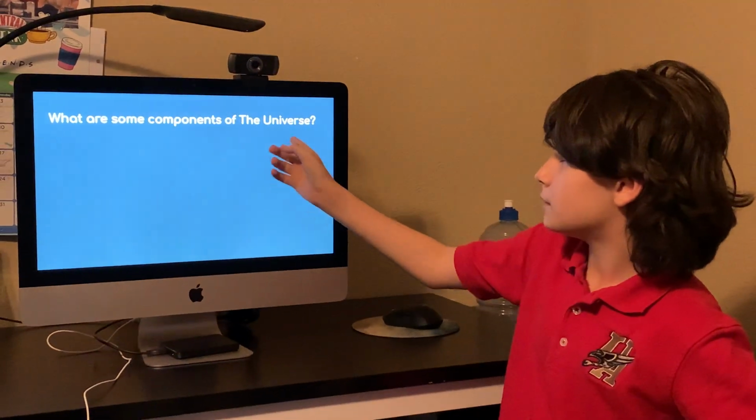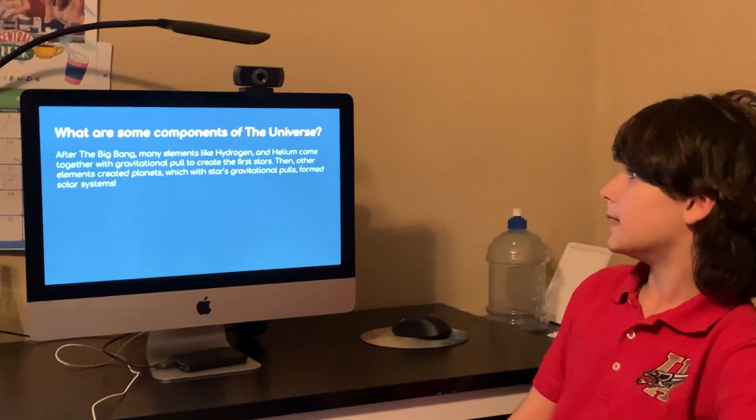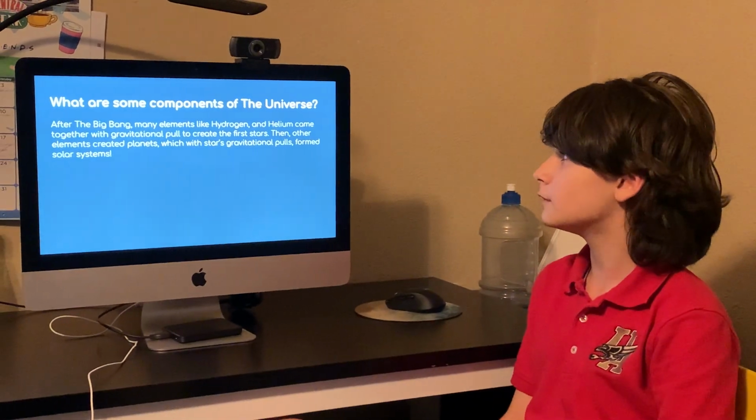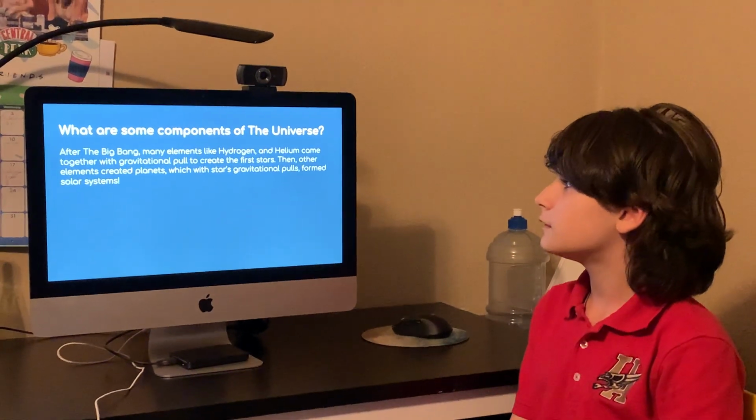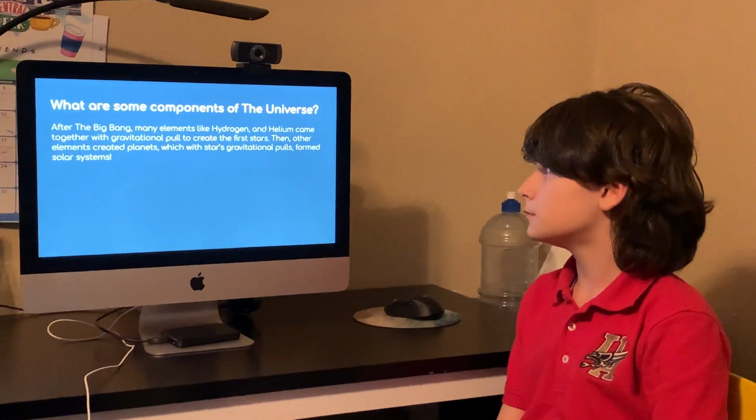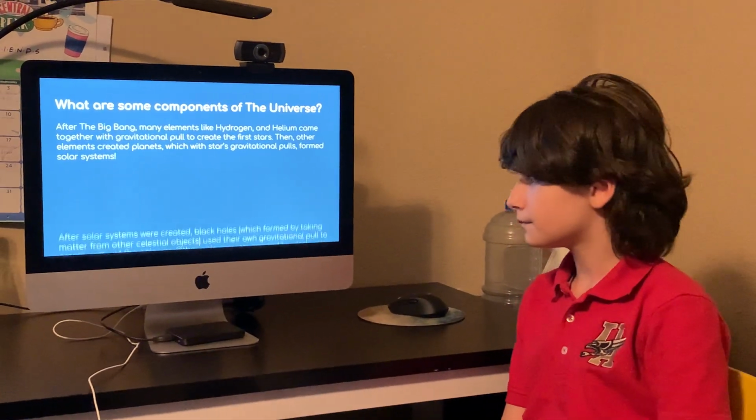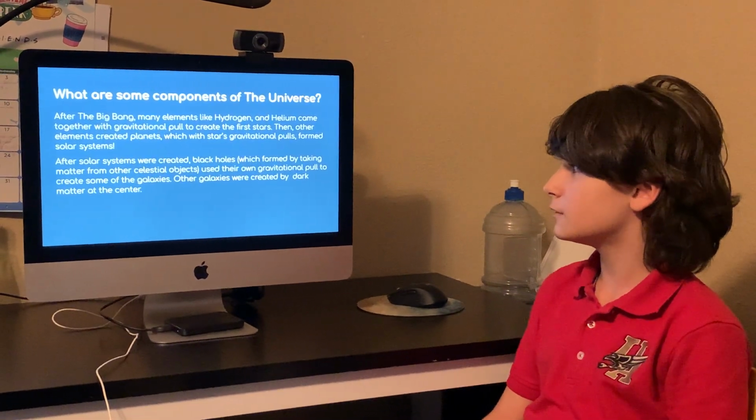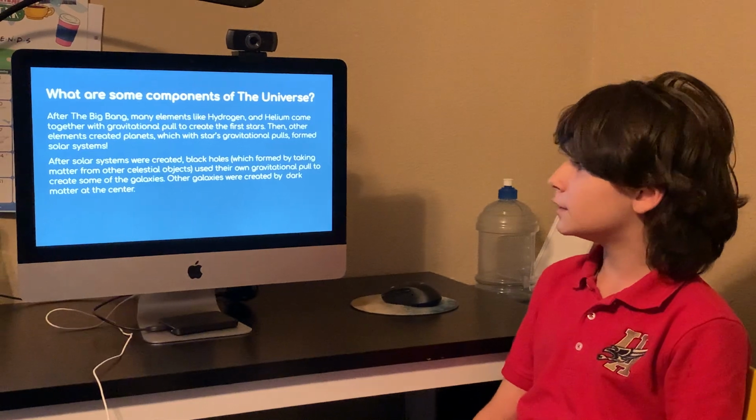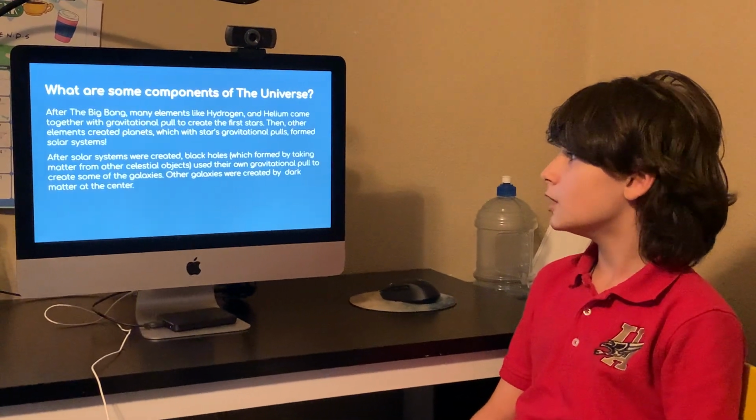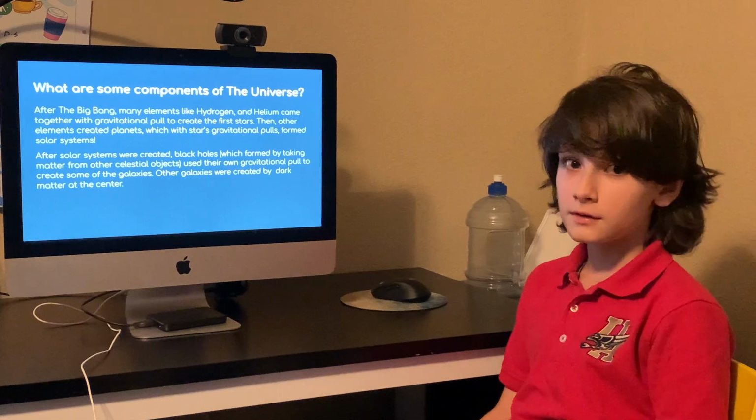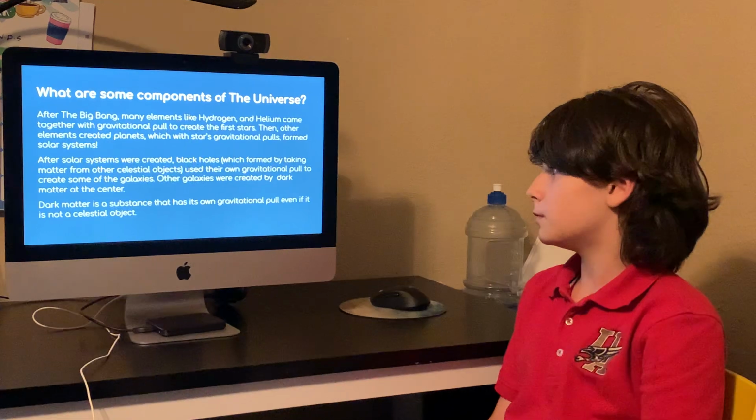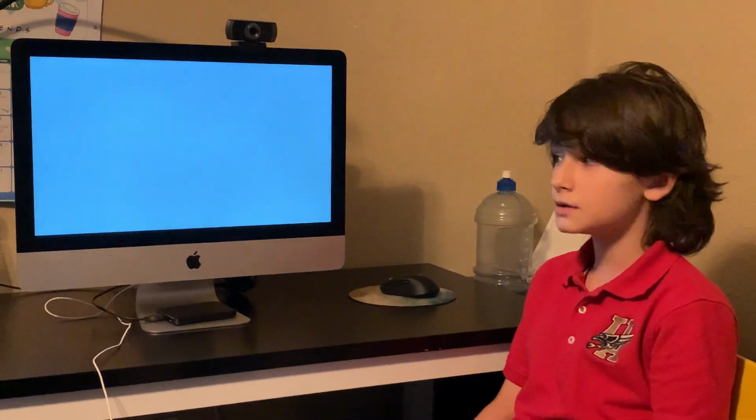What are some components of the universe? After the Big Bang, many elements like hydrogen and helium came together with a gravitational pull to create the first stars. Then, other elements created planets, which with stars' gravitational pulls formed solar systems. After solar systems were created, black holes, which formed by taking matter from other celestial objects, used their own gravitational pull to create some of the galaxies. Other galaxies were created by dark matter at the center. Dark matter is a substance that has its own gravitational pull, even if it is not a celestial object.